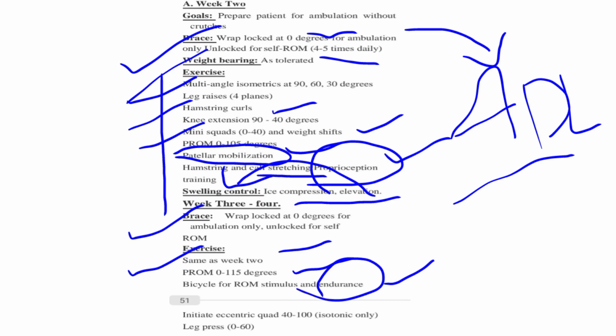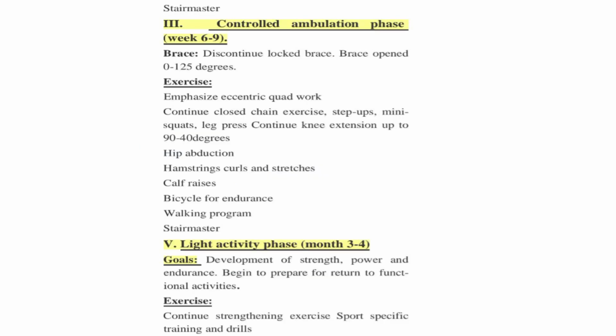To develop endurance, we can go for bicycling, and eccentric quads. Eccentric means in which there is lengthening of the muscle. Leg press, these are exercises in weeks 3 to 4. Stairmaster. And the third we have is the controlled ambulation phase, weeks 6 to 8.